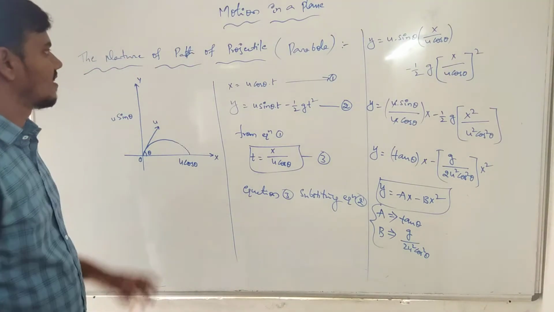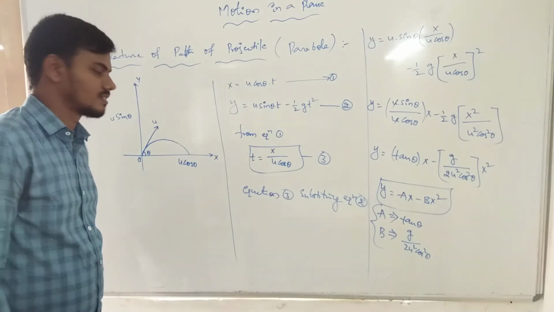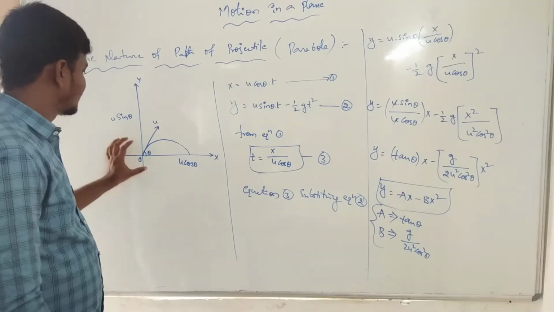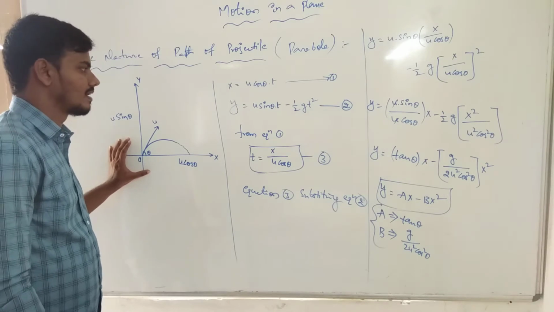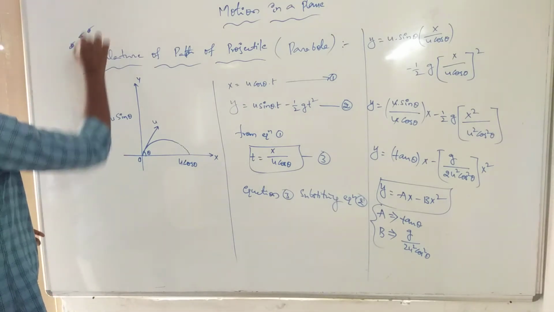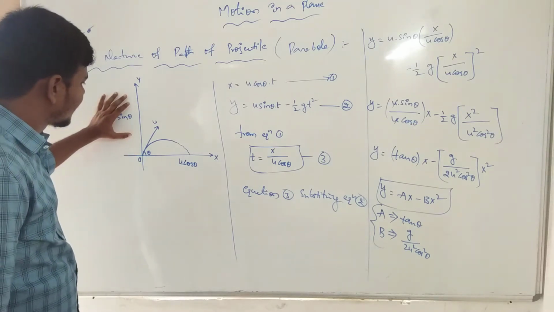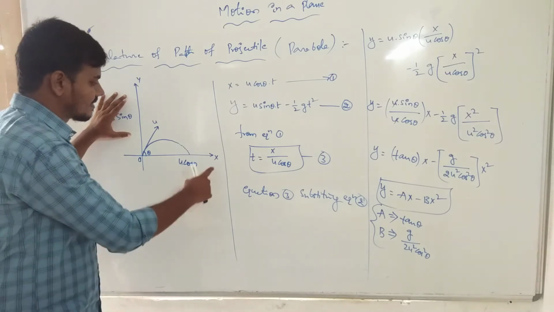Now the nature of path of a projectile. The projectile we can take as a parabola function. Now the representation, which is a very important one, we can take. Clear? Every representation in graphical manner we can take on every x-axis.